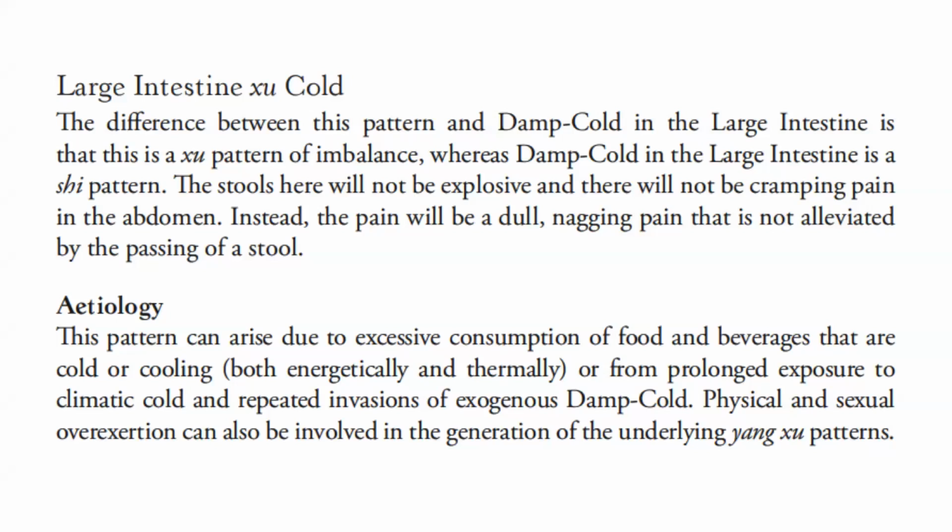The stools here will not be explosive and there will not be a cramping pain in the abdomen. Instead, the pain will be a dull, nagging pain that is not alleviated by the passing of a stool.